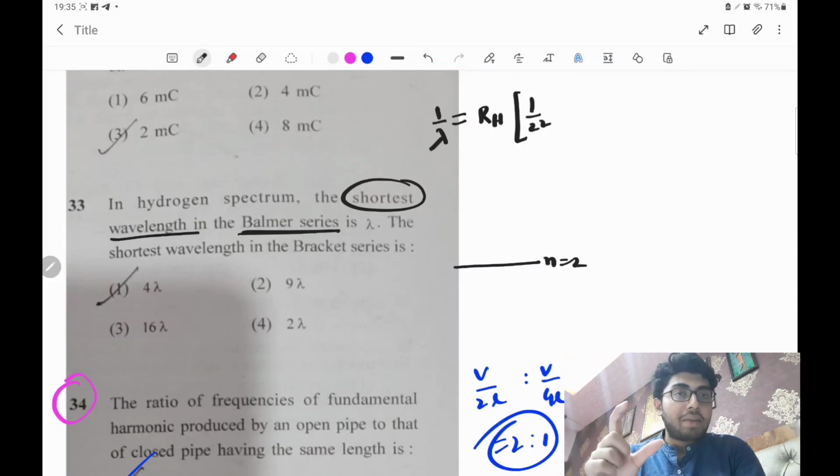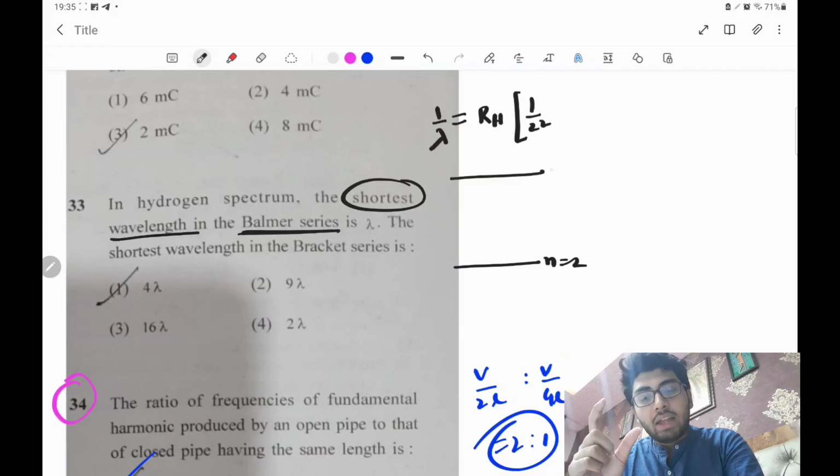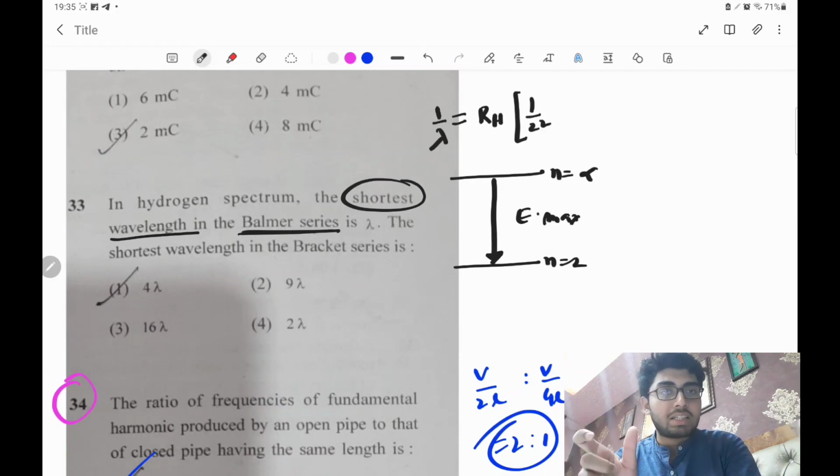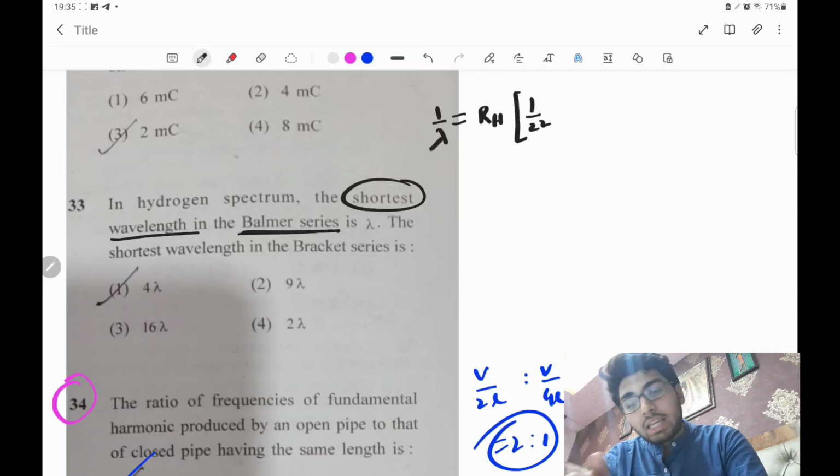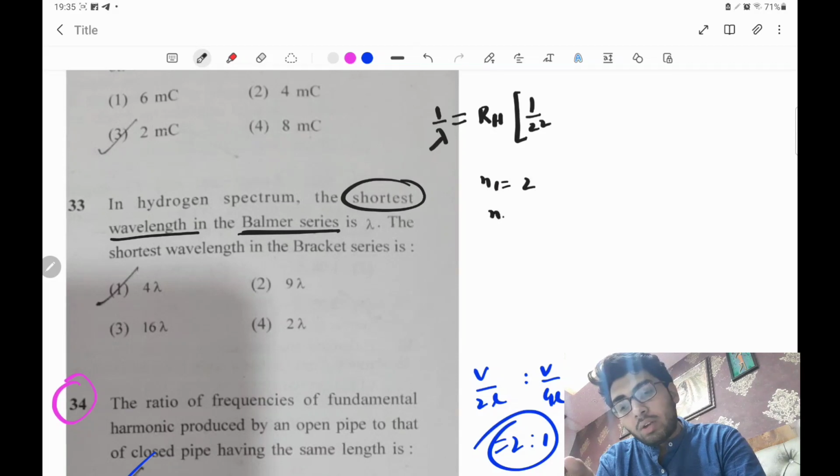The energy gap becomes maximum if the electron jumps from n equals infinity. Since the energy gap is maximum, lambda will be minimum, because energy equals hc by lambda; the energy gap is inversely proportional to the wavelength. So n1 has to be 2 and n2 has to be infinity.